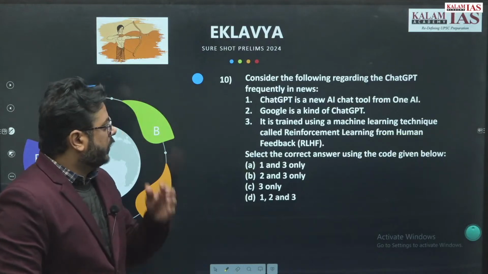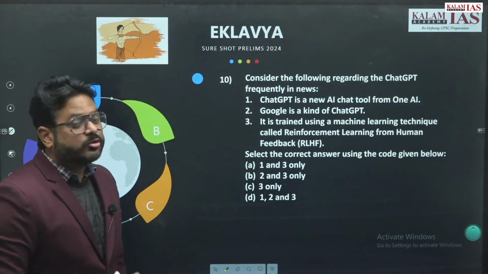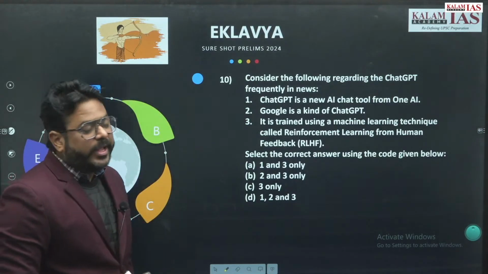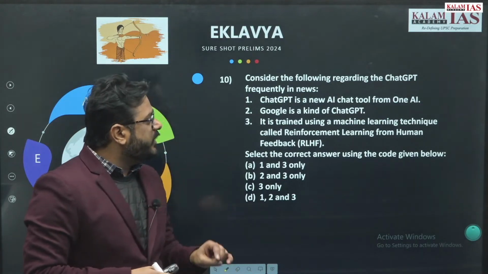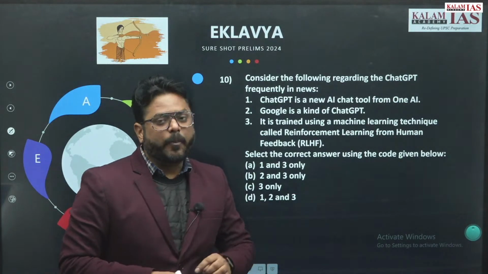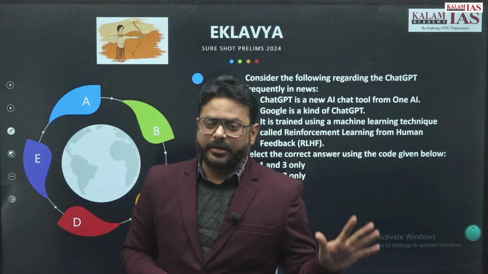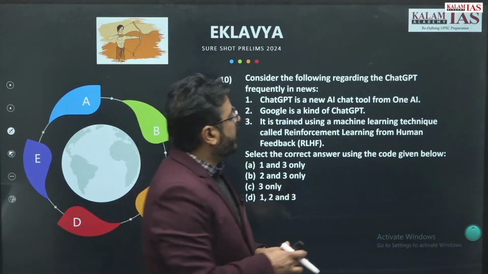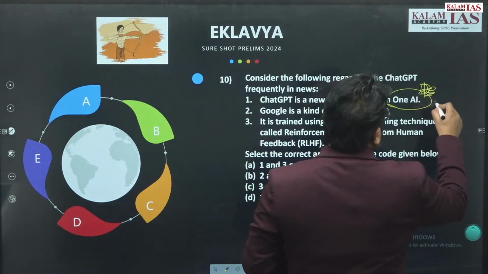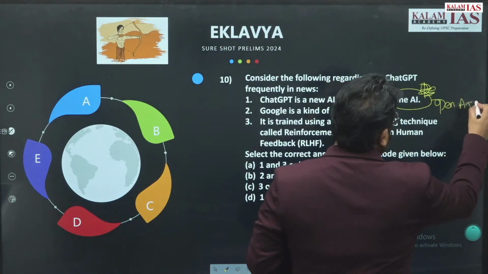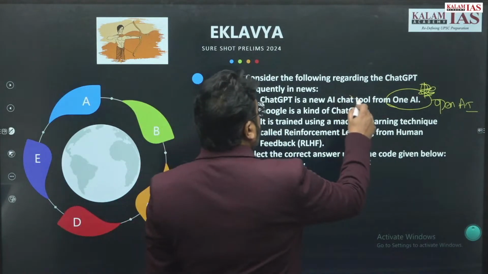Now question number 10. This is a current affairs question. Consider the following regarding ChatGPT, frequently in news. ChatGPT is a new AI chat tool from OpenAI. Yes, it is asking which company has established ChatGPT. So here the option is one AI, and this has been done by OpenAI. So this statement will be wrong.